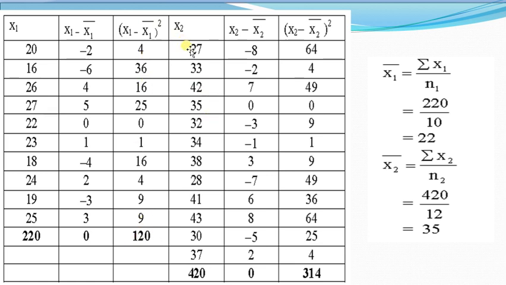For the second variable x2 or y, we take values 27, 33, 42, 35. These are the 12 observations, summation x2 or summation y is 420, and the sum of y minus y bar is 0, and summation of y minus y bar square is 314. Here x bar is 22 and y bar is 35, also designated as x1 bar and x2 bar.